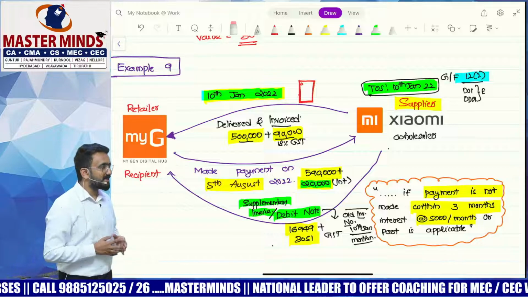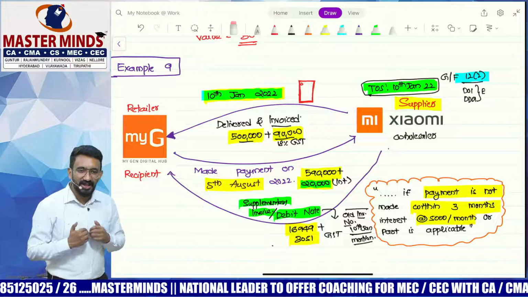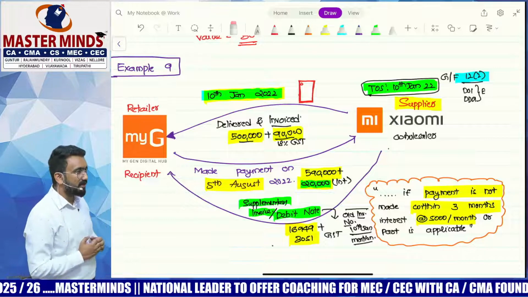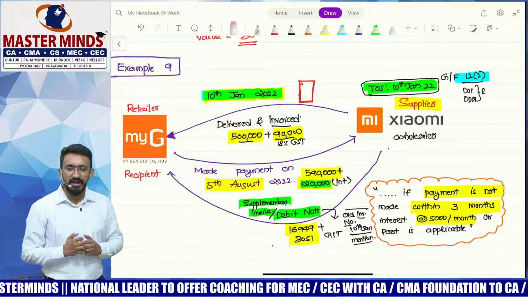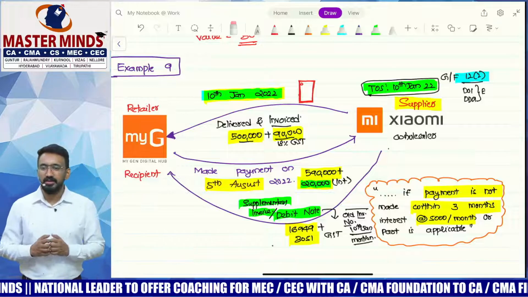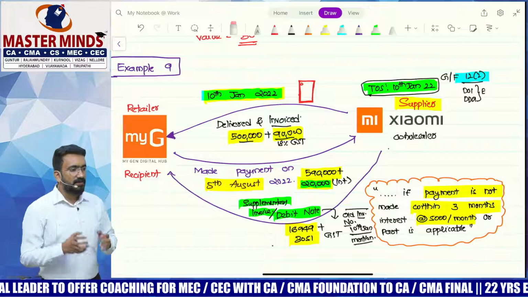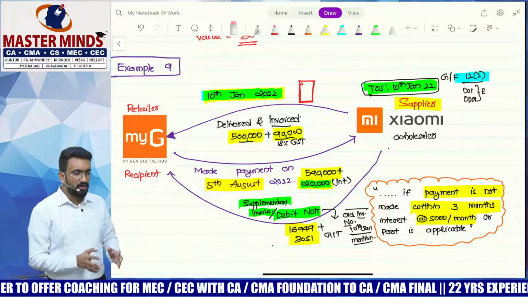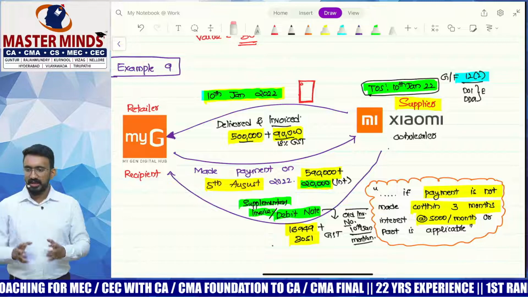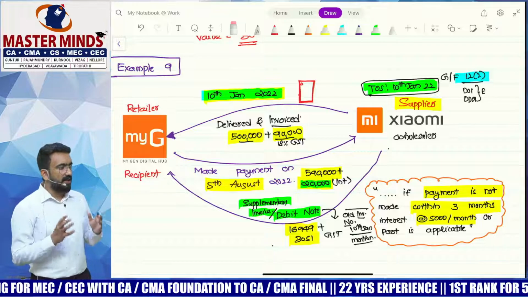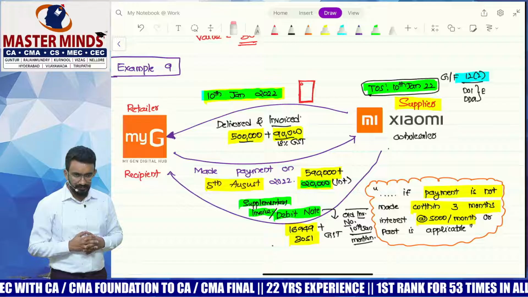Now Xiaomi is happy with it, right? They invoiced 5,90,000, they got 20,000 extra. Now, is the government thinking as a partner for this also? Yes. Is this 20,000 interest collected by the supplier for delayed payment of consideration to be added to the value? Yes. Under which section? 15 subsection 2 clause D. What does 15(2)(d) say? Interest, late fee, penalty for delayed payment of consideration would be added to the value.